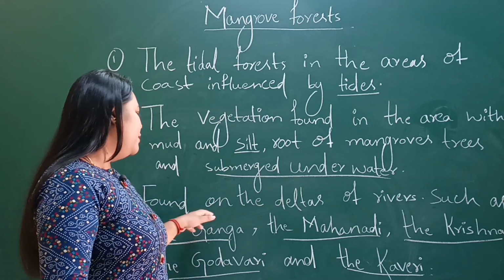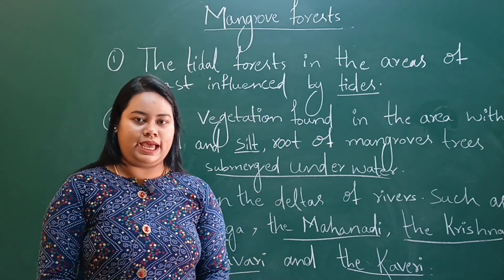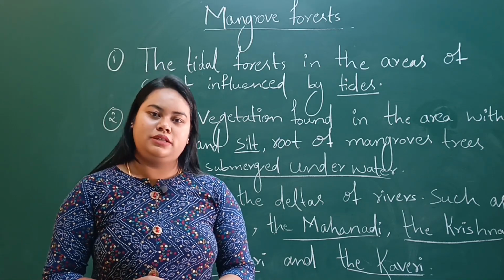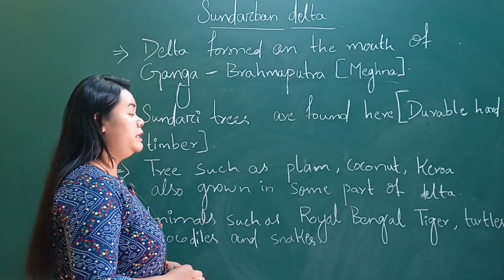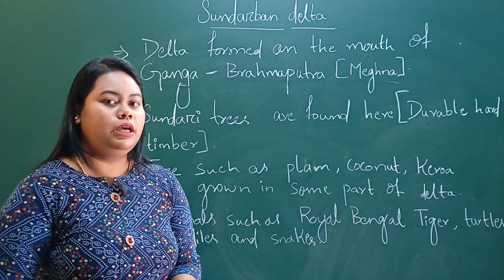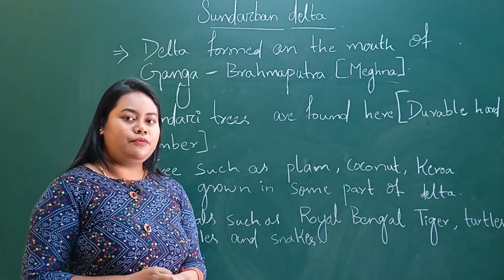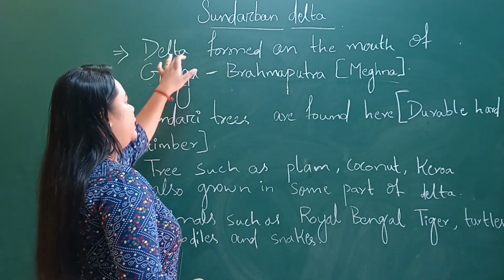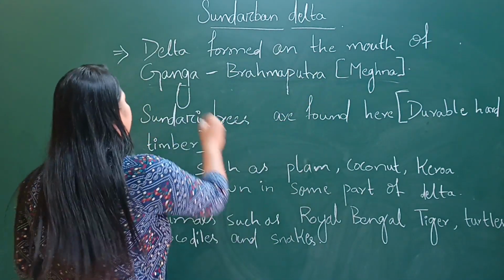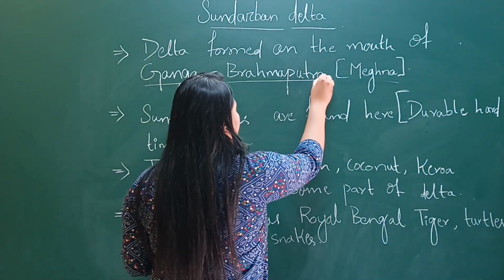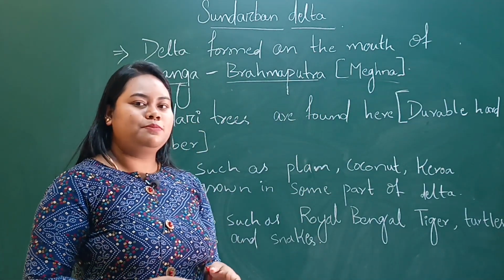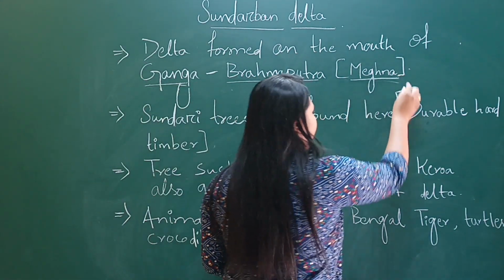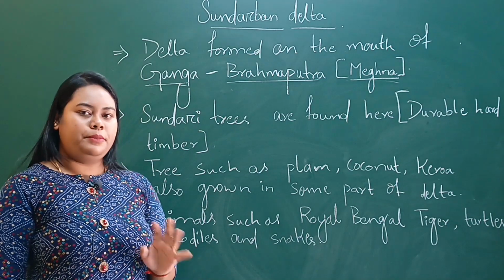Mangrove forests are found on the deltas of rivers such as the Ganga, the Mahanadi, the Kaveri, the Godavari and the Krishna. Now Sundarban Delta. Why is this called Sundarban Delta? Because Sundari trees are found here, that's why it is called Sundarban Delta. Now the delta is formed at the mouth of the Ganga and Brahmaputra, and where the Ganga and Brahmaputra merge in Bangladesh, it is also known as Meghna.